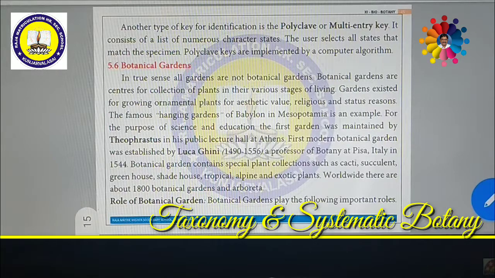The first botanical garden was maintained by Theophrastus in Athens. Later on, a number of gardens have been established. In the world, the biggest and largest botanical garden is Kew in London.